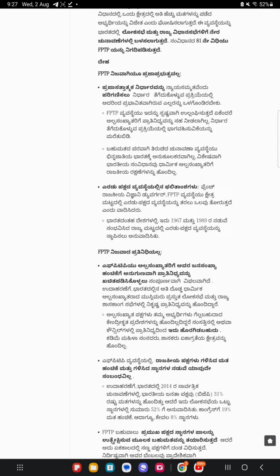FPTP results in a two-party system. A French political scientist argued that the FPTP system tends to bring about the two-party system at the constituency level. In countries like India, this translated into the establishment of a two-party system at the state level, which happened between 1967 and 1989.